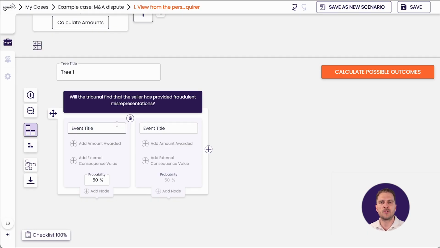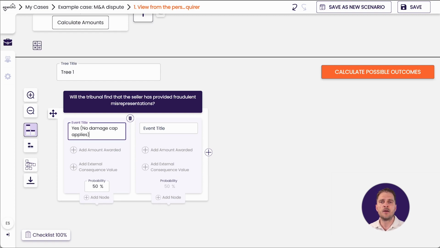Gut feeling, some might say, but gut feeling from an experienced lawyer is most times the best information available in complex disputes. If data is available on similar cases, this can of course be weighted into the assessment. So from our experience, we know that in general, it's hard to prove that a seller has actively provided false information. Some emails and reports do point to this, but the baseline probability for establishing fraud is low. So our best guess here is a 30-70 scenario. Now, this is not written in stone. We can go back and adjust this later to highlight and even build upon this uncertainty.